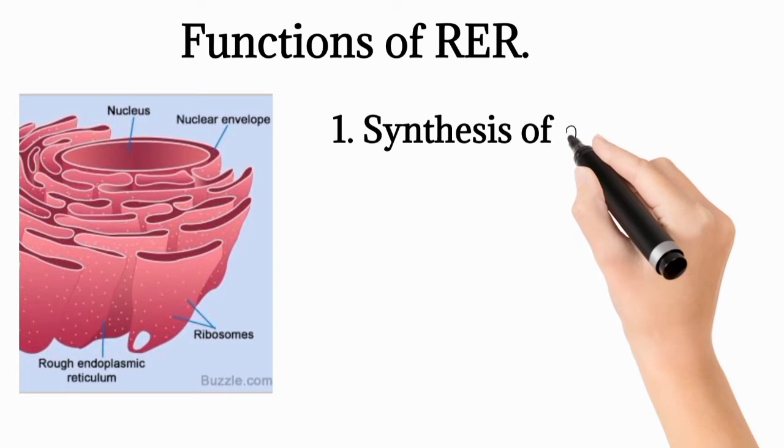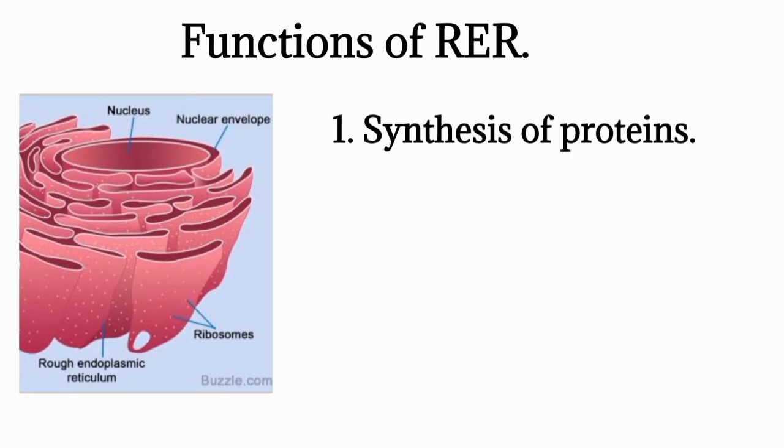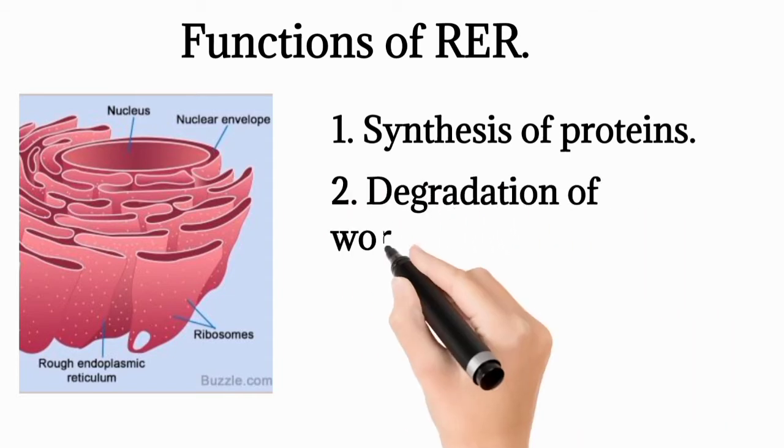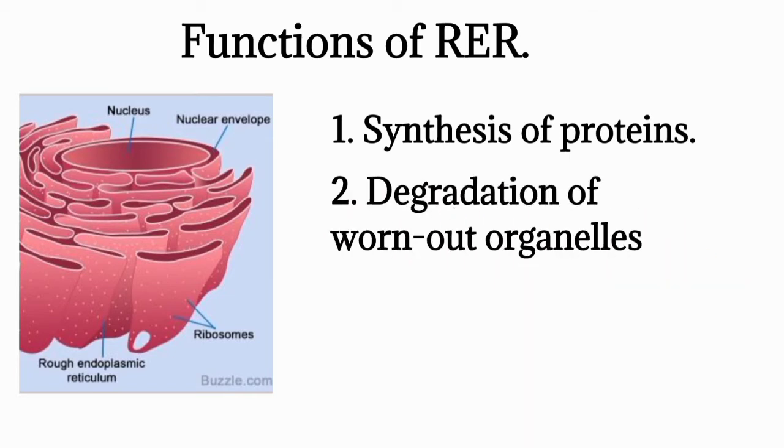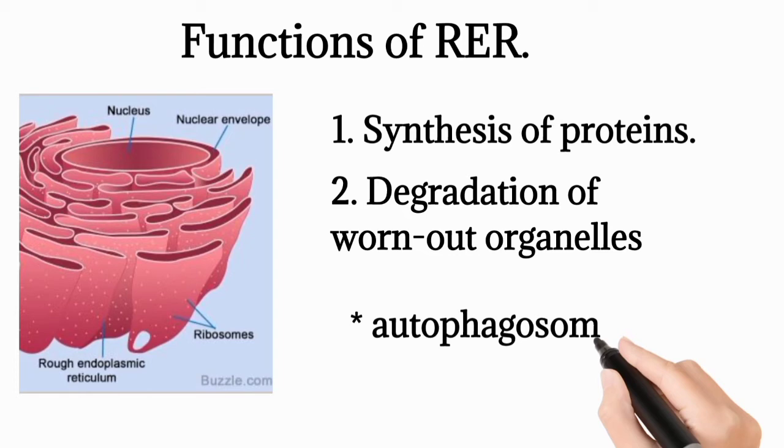Coming to the functions of rough endoplasmic reticulum. Endoplasmic reticulum helps in the synthesis of protein in a cell. Rough endoplasmic reticulum also plays an important role in degradation of worn-out cytoplasmic organelles. Worn-out means damaged or no longer usable. It wraps around the worn-out organelles and forms a vacuole called an autophagosome, which is digested by lysosomal enzymes.